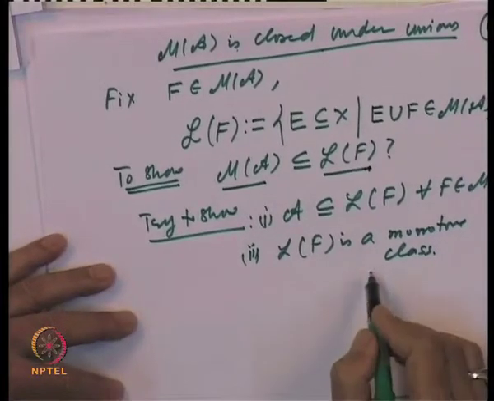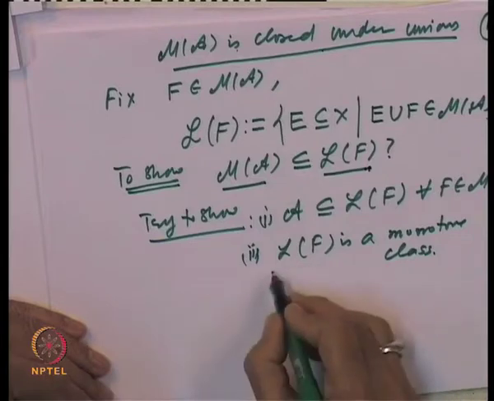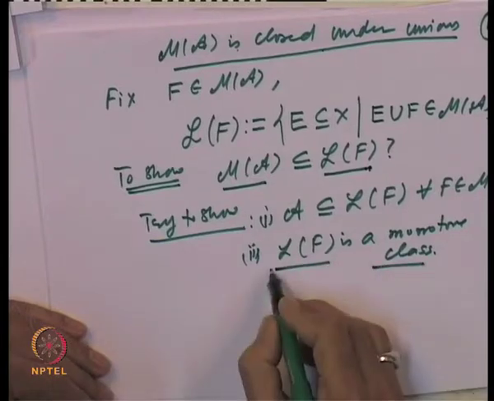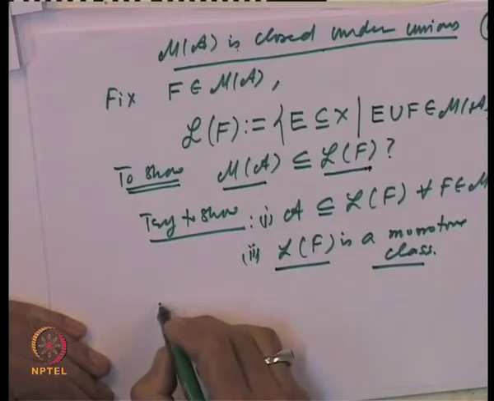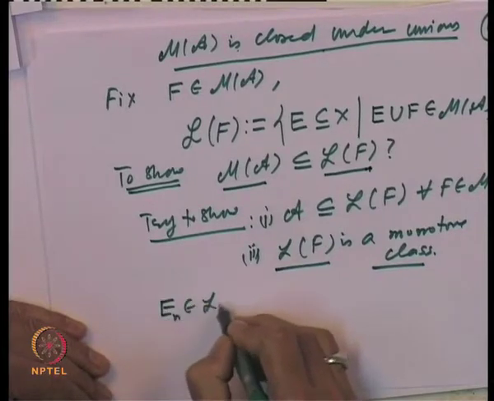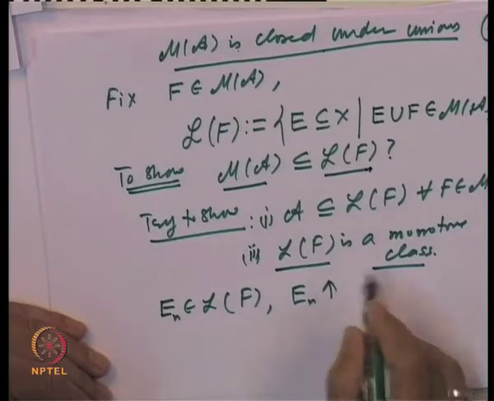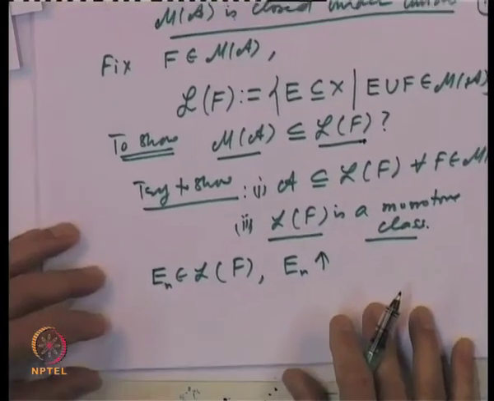Let us just observe the second one, which is quite obvious. Let us observe that L of F is a monotone class. For that, what do we have to show? Let us take a sequence E n belonging to L of F, with E n increasing.